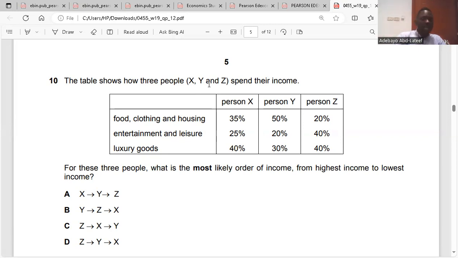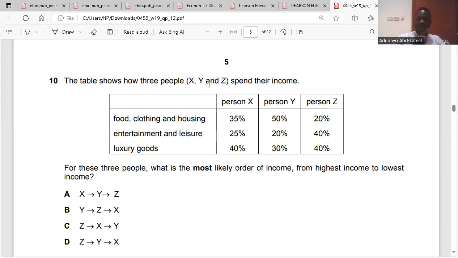Middle income earners spend a large proportion maybe on entertainment and leisure, let's put it that way. But low income earners spend a large proportion of their income on basic goods. So based on what we have here, Z spends 40% on luxury, 40% on entertainment, 20% on basics. So that means Z is the highest income.